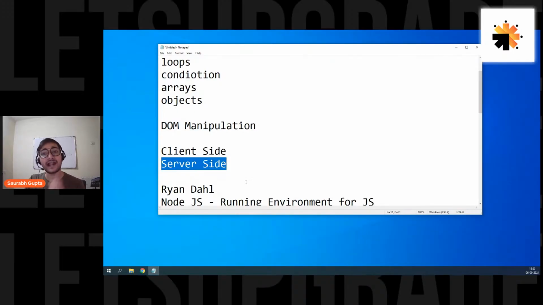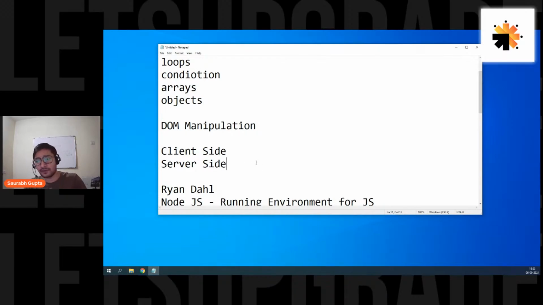Is that clear, everyone? That's what makes JavaScript unique and really cool, because it's one language doing everything. Are we clear, everyone? Guys, please tell me, are we clear? Everyone, I want an answer from everyone.